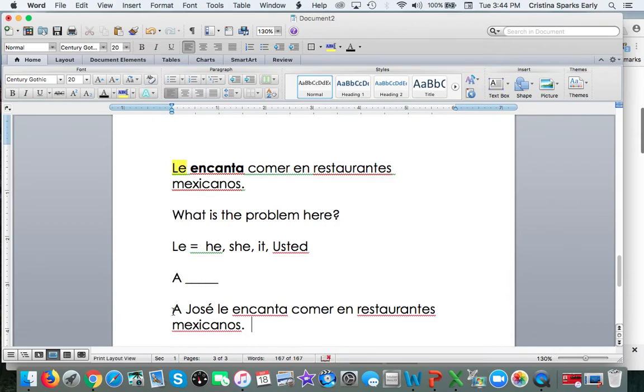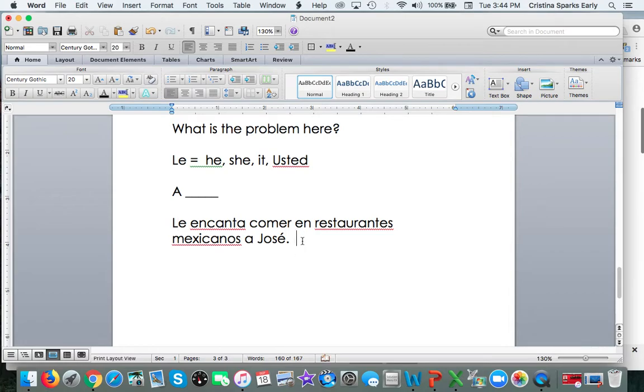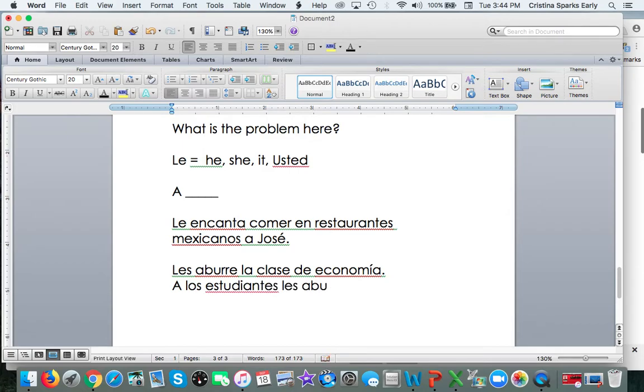You could also put a José if you wanted to. You could put it at the end of the sentence. Le encanta comer en restaurantes mexicanos a José. But typically you're going to find it at the beginning of a sentence. Same thing is going to happen with les. Les aburre la clase de economía. Well, who is les? A los estudiantes les aburre la clase de economía.